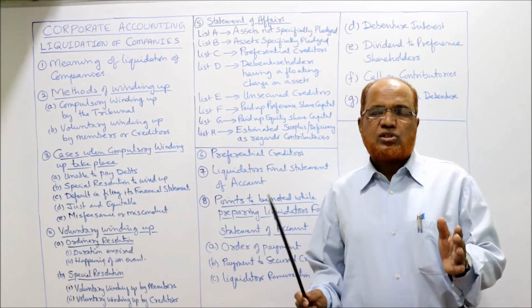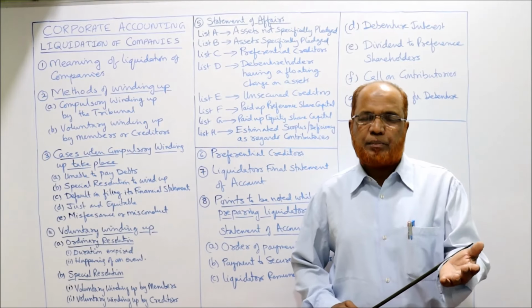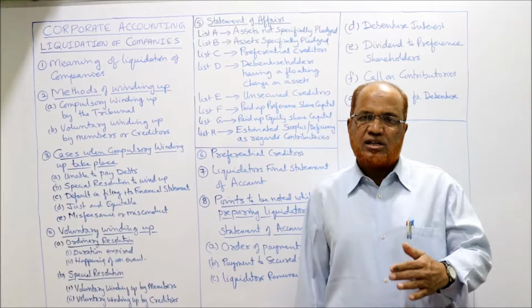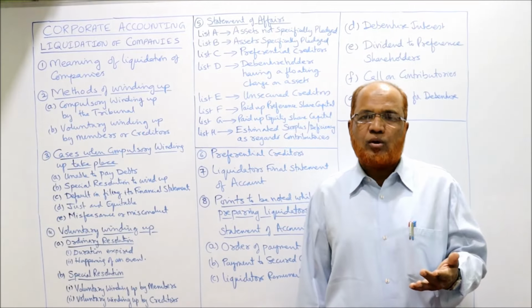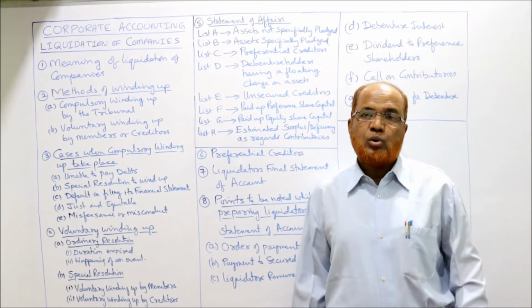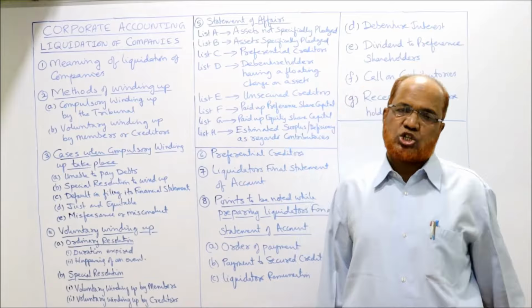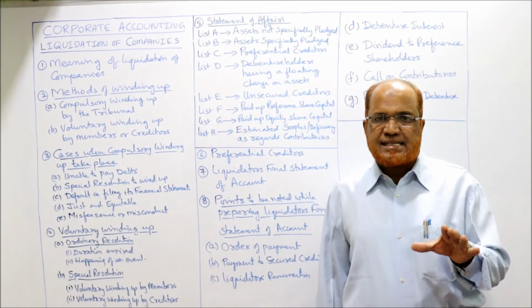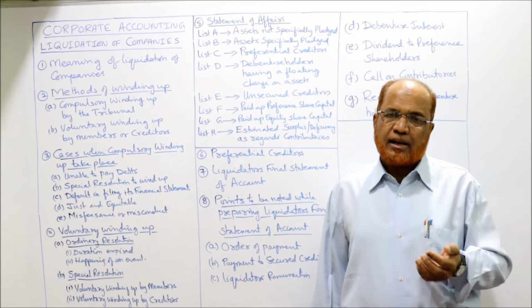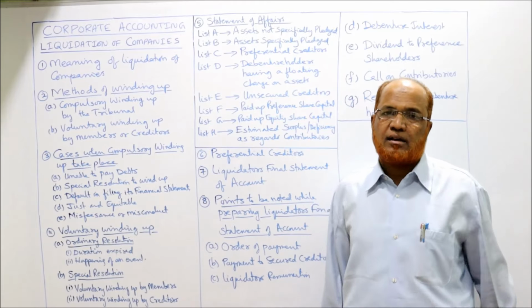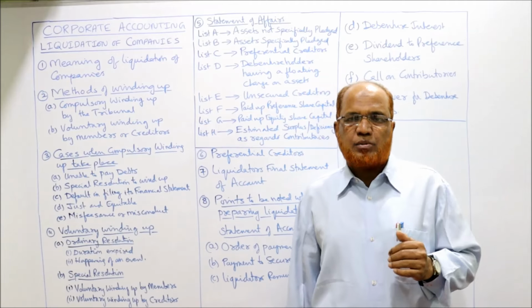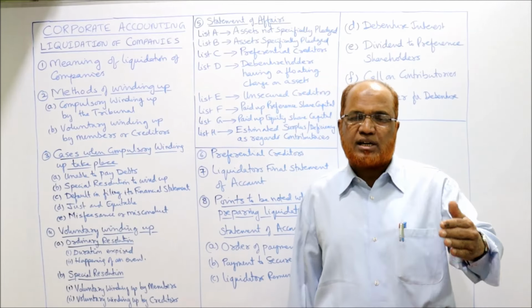Now see here. First of all, the statement of affairs will be prepared by the company and submitted to the liquidator. The liquidator will start his proceedings. What is the job of the liquidator? The liquidator's job is to realize all the assets, to sell all the assets and realize the cash. Selling all the assets of the company, and realizing money from them, and then using that money for settlement. Settlement means the creditors must be paid, all the creditors must be paid, liquidator remuneration, liquidation expenses,